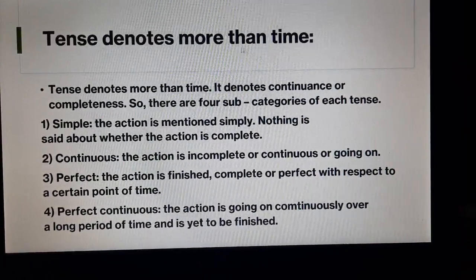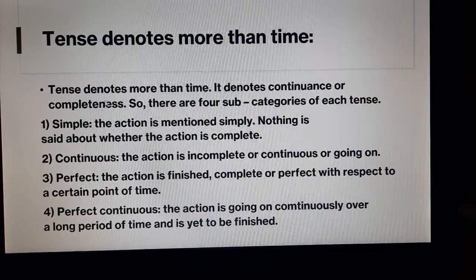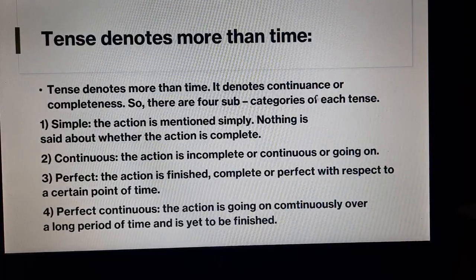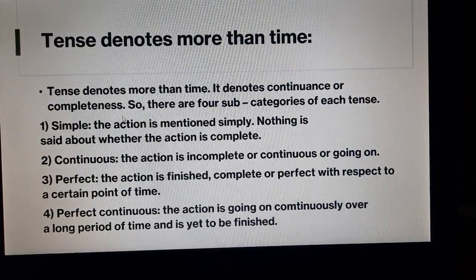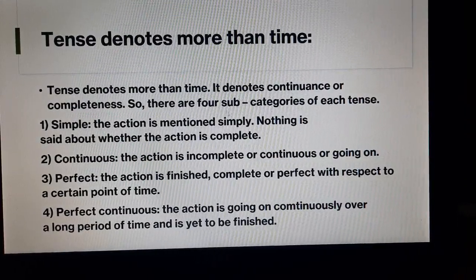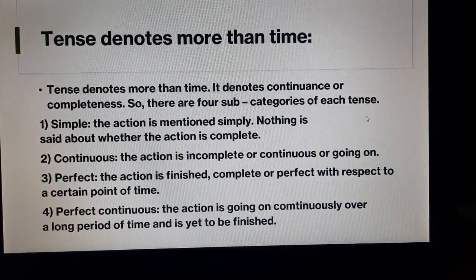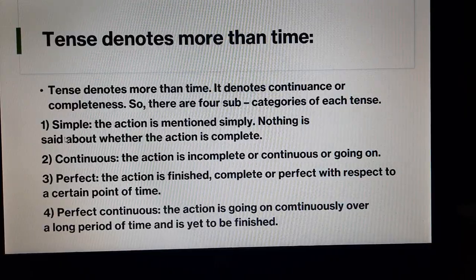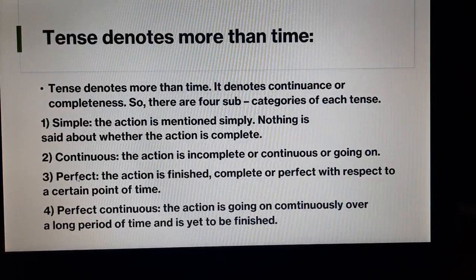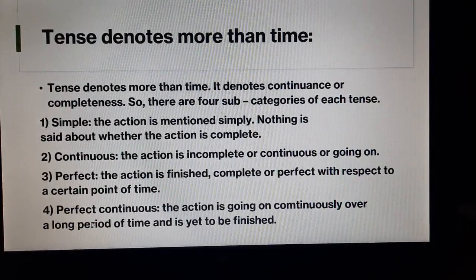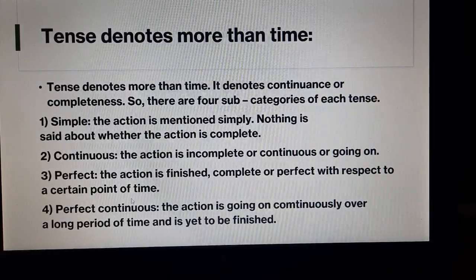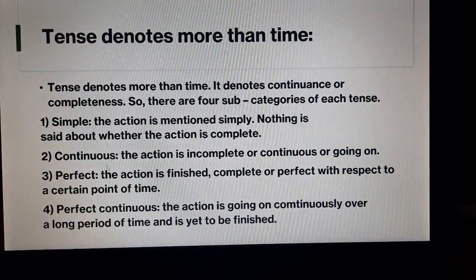Tense denotes more than time. It denotes continuance or completeness. So, there are four subcategories of each tense. These are simple, continuous, perfect, and perfect continuous. In each tense, these four categories are there.